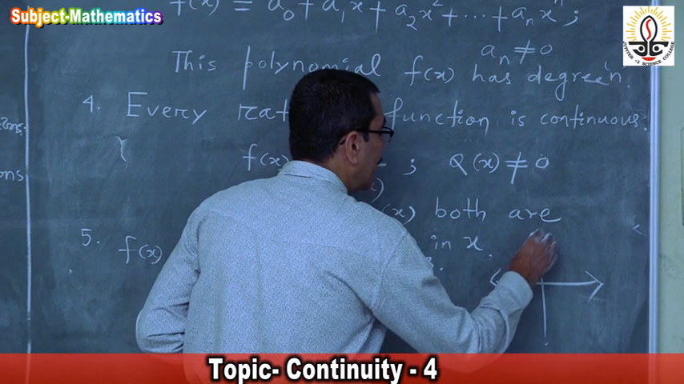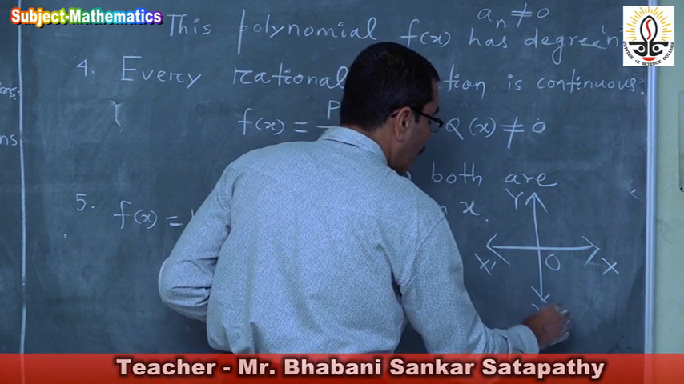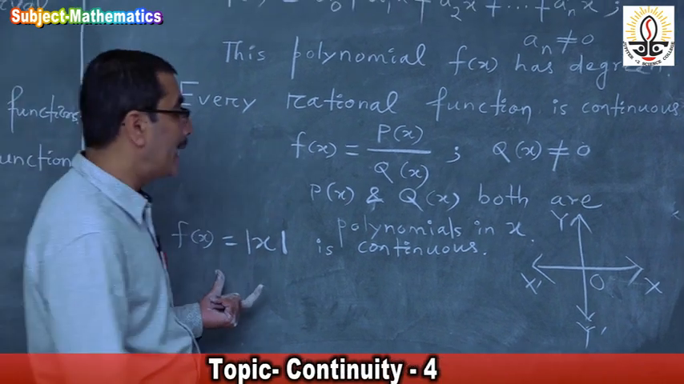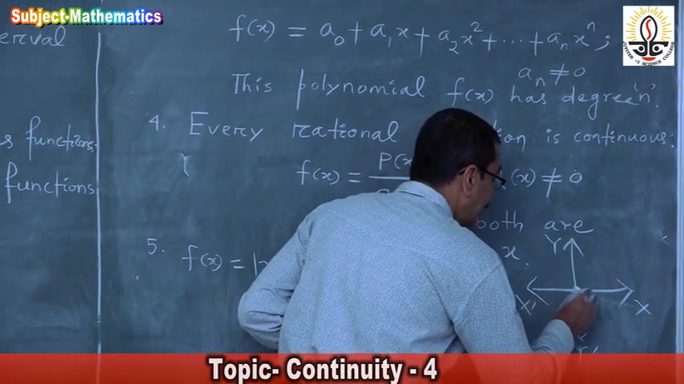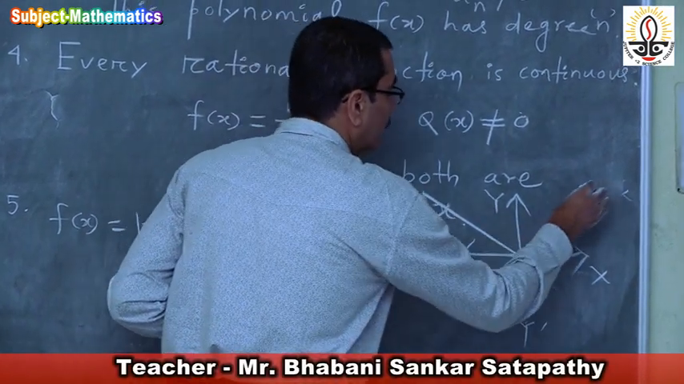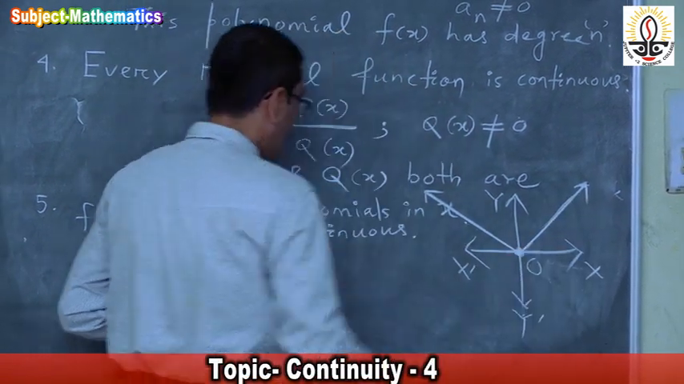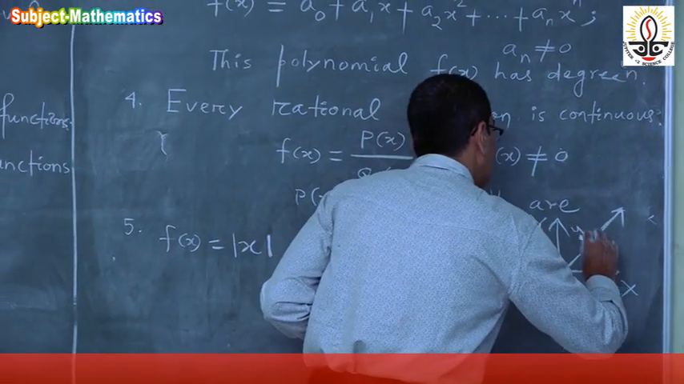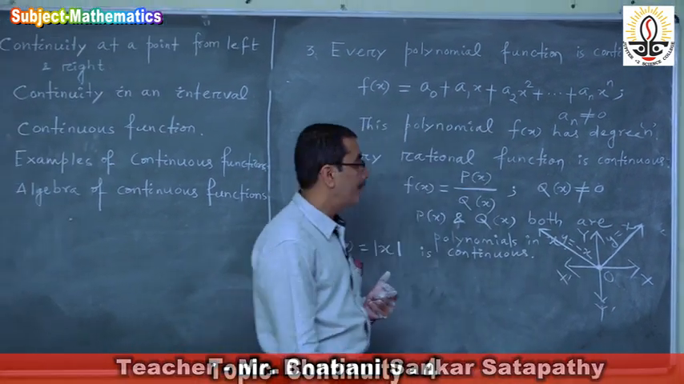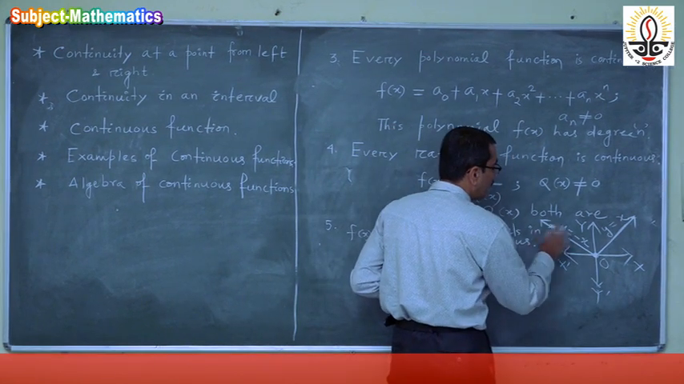If you draw the graph of this function on the x'ox, y'oy axes, what will be the graph? See, at 0 it is 0, and on the minus side and the plus side it is positive. So this is the graph of modulus of x. This is y is equal to x. This graph is y is equal to minus x. The graph of this function is this.